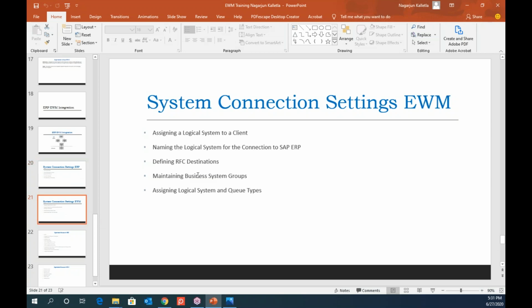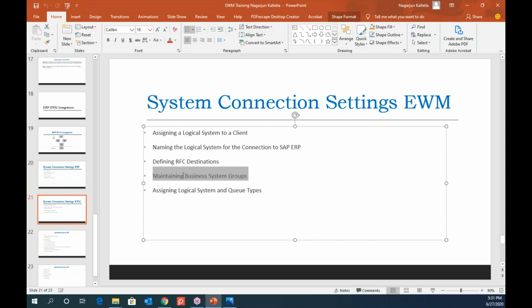And there is one interesting thing here, that is business system group. I'll just give a brief idea what a business system group means. As I said at the beginning of EWM advantages, EWM can communicate with multiple ERP systems, right? So you have a business system group defined, and you assign this business system group to that particular logical system. So based on the business system, I can tell which ERP system it is coming from.